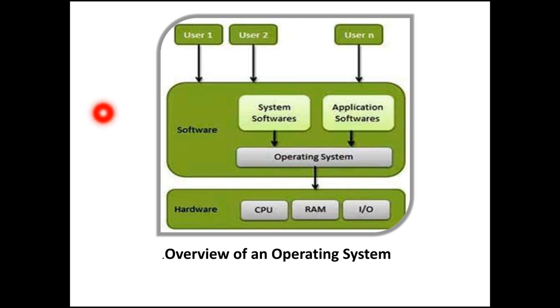System software and application software can be used inside the operating system. Then next is hardware: CPU, RAM, that is random access memory, and input and output devices. These all are hardware devices. We all know about hardware and software. This is the overview of an operating system.